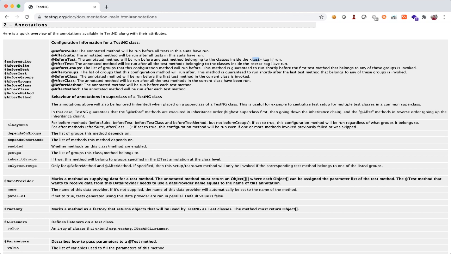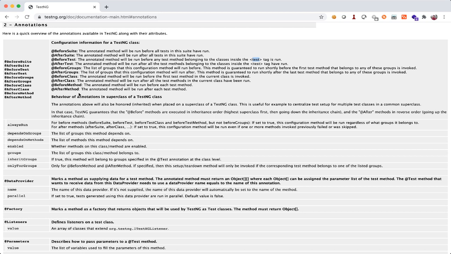When you use this @BeforeTest annotation, it will be called only one time before any test tag, no matter how many test classes are inside that tag or how many methods are annotated with @Test. It will be called only one time for each test tag.